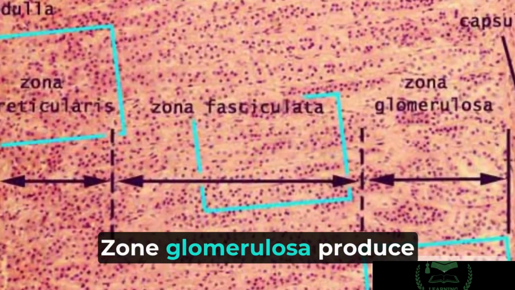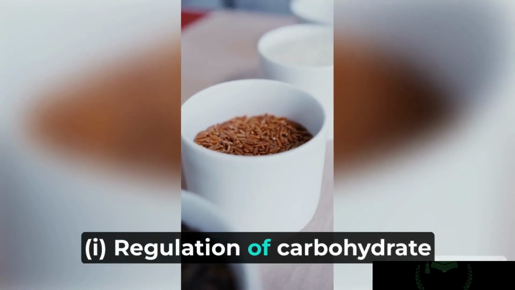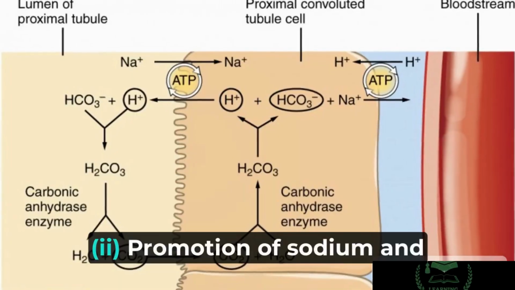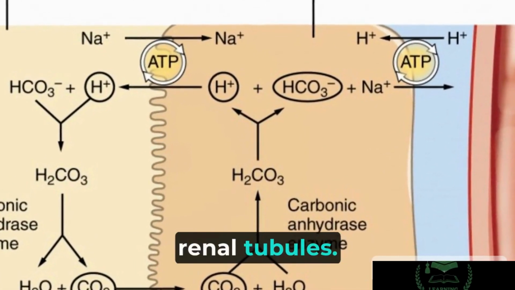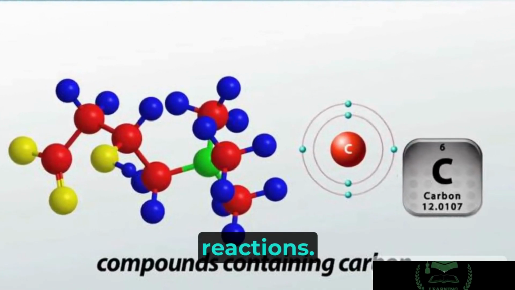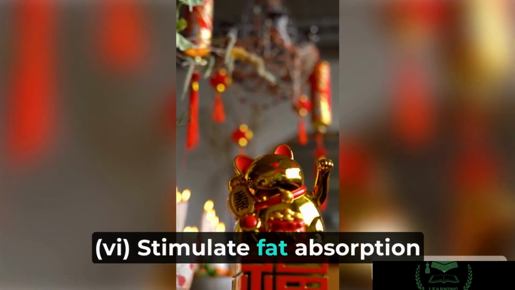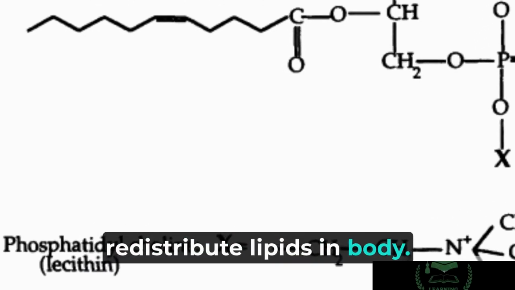a. Zona glomerulosa produces glucocorticoid hormone which performs following functions. i. Regulation of carbohydrate metabolism. ii. Promotion of sodium and water reabsorption from renal tubules. iii. Formation of liver glycogen. iv. Gluconeogenesis from protein. v. Depression of body's inflammatory and allergic reactions. vi. Stimulate fat absorption from small intestine and redistribute lipids in body.